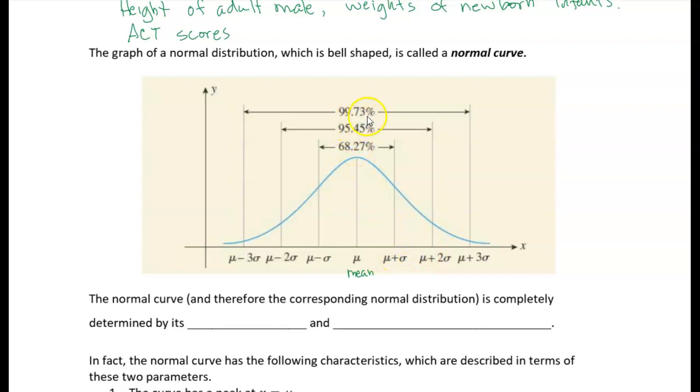And 99.73% will fall within three standard deviations of the mean. Okay? So the normal curve is determined by its mean and its standard deviation. The mean is going to tell you where the middle is, and the standard deviation is going to tell you how dispersed the data is. All right, that's what determines a normal distribution curve.